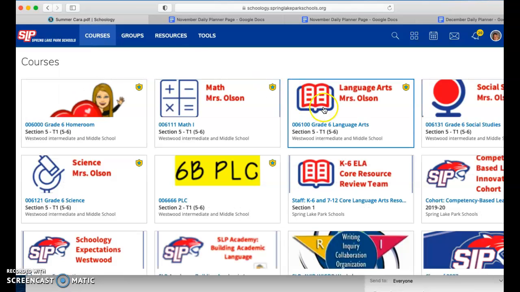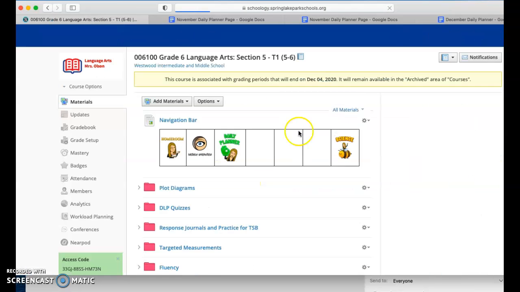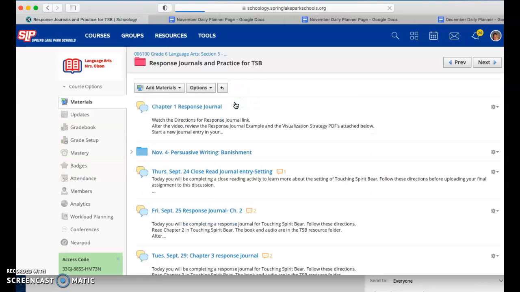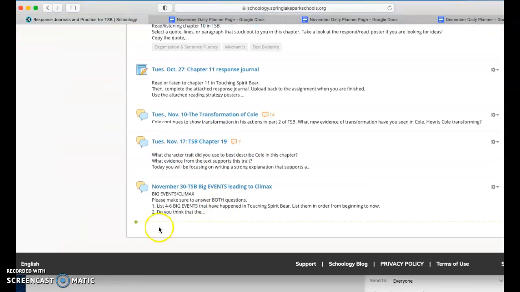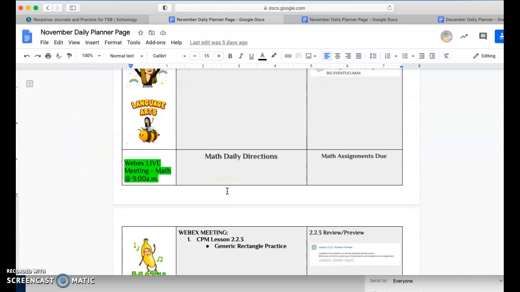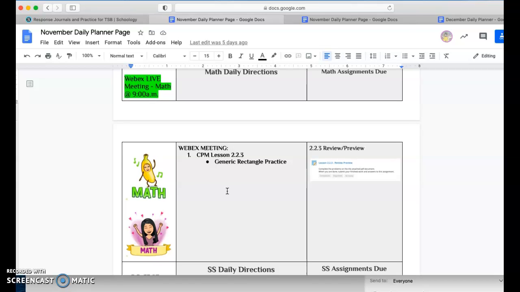So if I go into courses, language arts, and I click on my response journals, you'll scroll all the way down and find November 30th. This is your job today. So after you're reading that chapter 21, let's look at math. Math today, you're just working on your review preview after today's lesson with the generic rectangles.